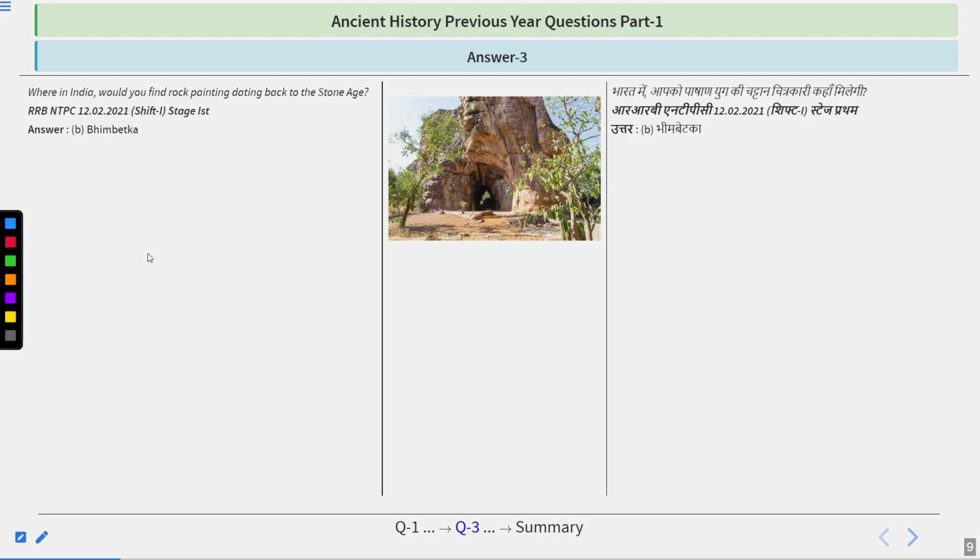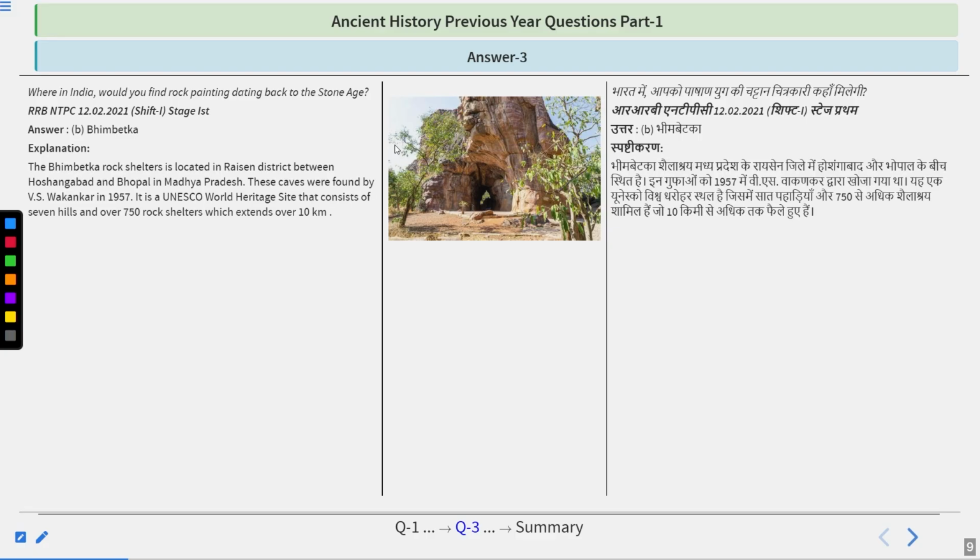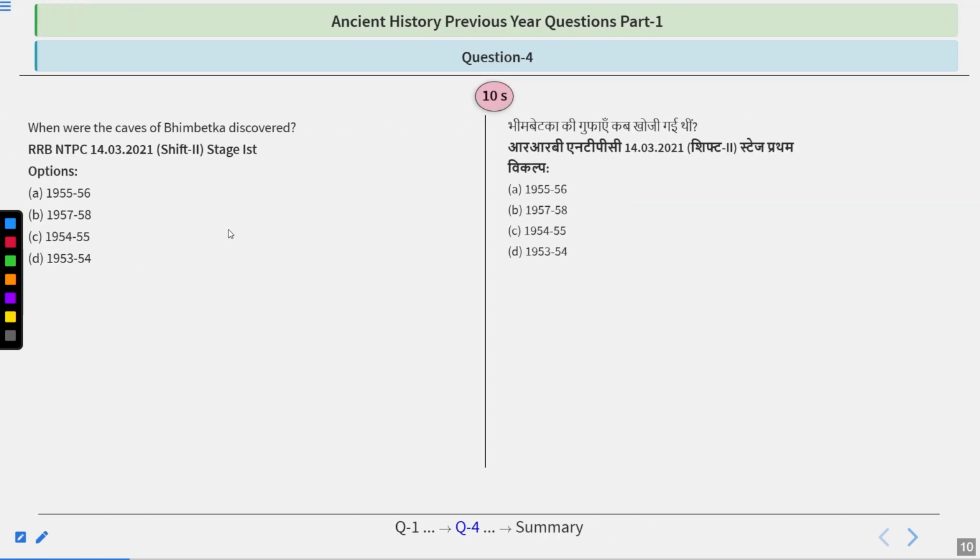Bhimbetka caves, you must have heard about them. This is a picture showing how it looks. So let's read out. Bhimbetka rock shelter is located in Raisen district between Hoshangabad and Bhopal in Madhya Pradesh. These caves were found by V.S. Wakankar in 1957. It is a UNESCO World Heritage Site that consists of 7 hills, over 750 rock shelters, which extends over 10 kilometers. Currently, the number of UNESCO World Heritage Sites that India has is equal to 43. So the answer is Bhimbetka.